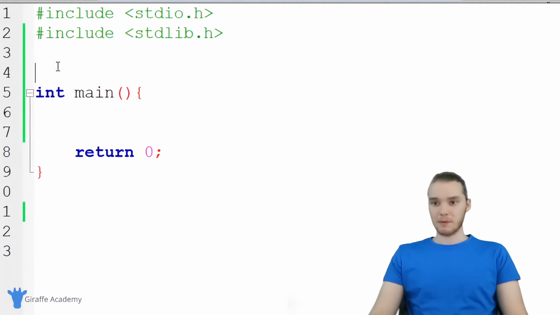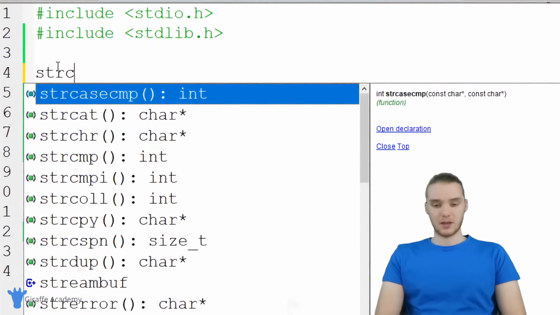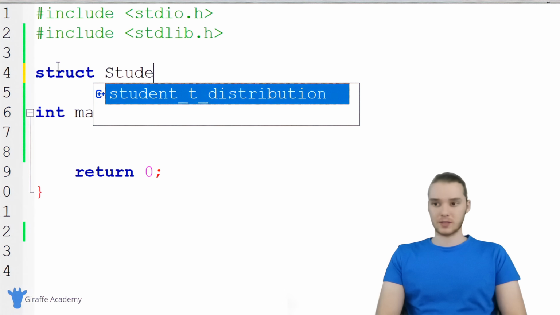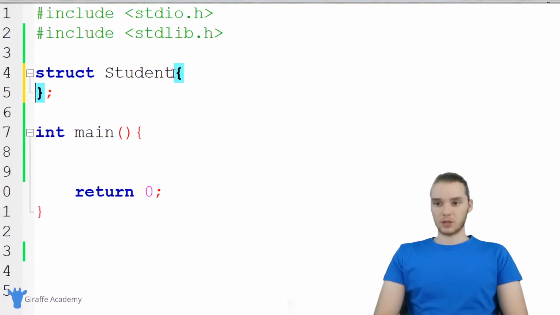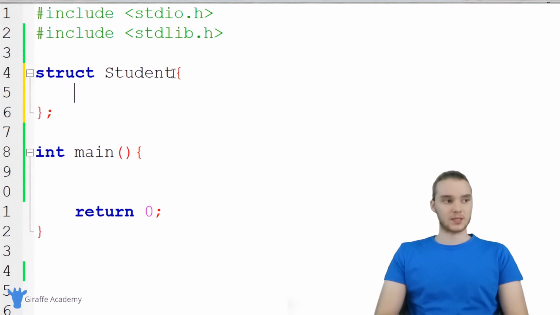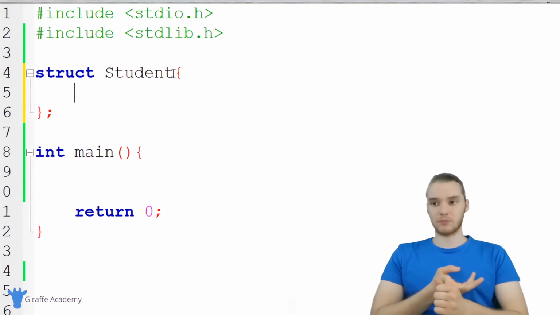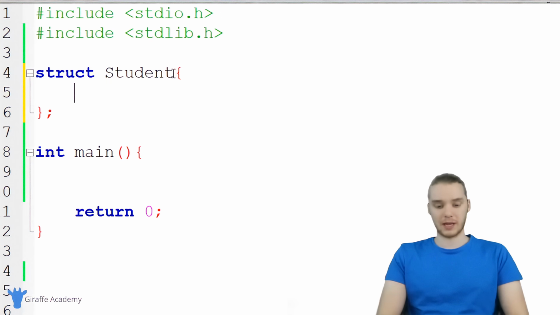Over here in my program, I'm just gonna come up above the main method and create a struct. You guys will see how these work and how we can use them. I'm just gonna say struct, and I'm gonna call this Student. A lot of times in C, when we're making structs, you give them a capital letter just like that. And I'm gonna make an open and closed curly bracket. Now, inside of this struct, I can start specifying what types of data are gonna make up a student in my program. Basically I can define different attributes of a student and place them in here. And this will act as a template, and you'll see how we can use this later.